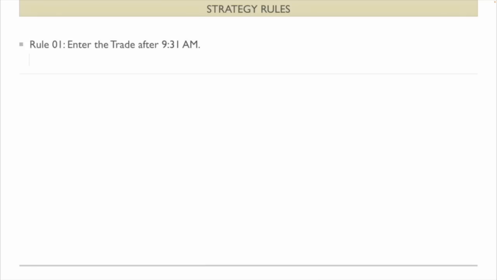Now rule number 2 says the risk reward for this strategy is 1:1.5. So for every 1 rupee risk that you're taking, your reward will be 1 rupee 50 paise. If you're taking 10 rupees risk, your reward will be 15 rupees. With this strategy, many times we can also achieve 1:2 or 1:3 risk reward. But if you want to make consistent profit with this strategy, then it is better to stick to 1:1.5 risk reward.